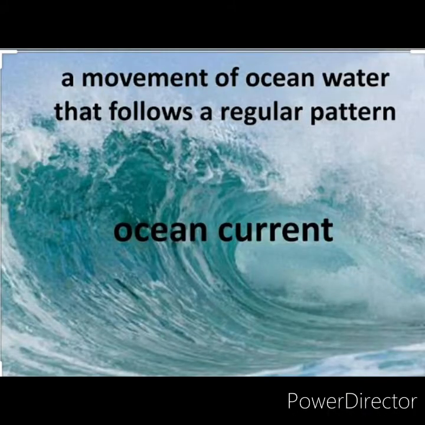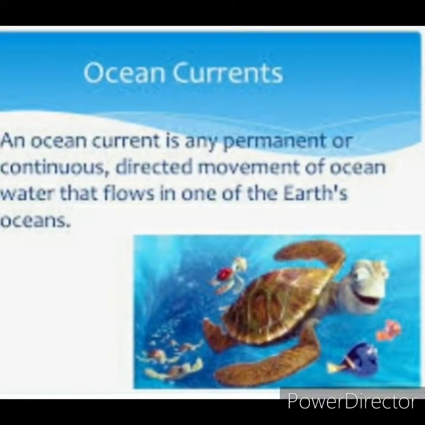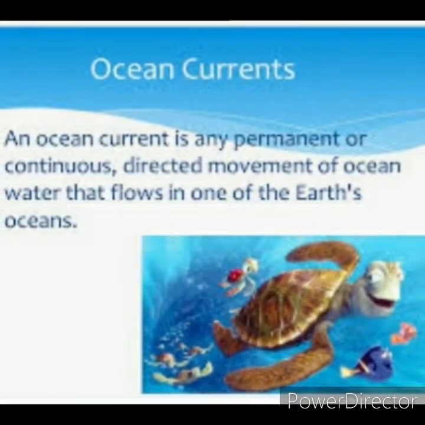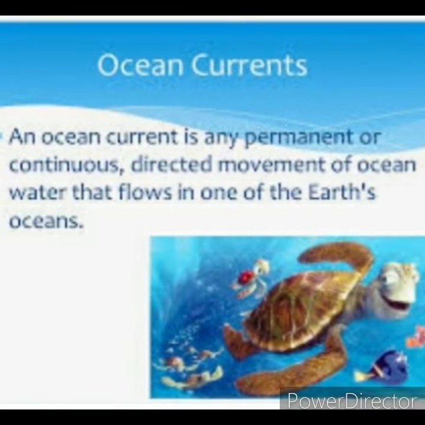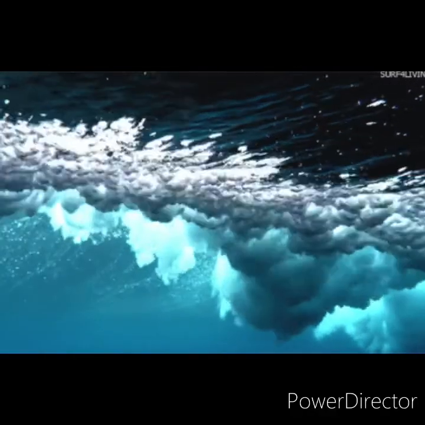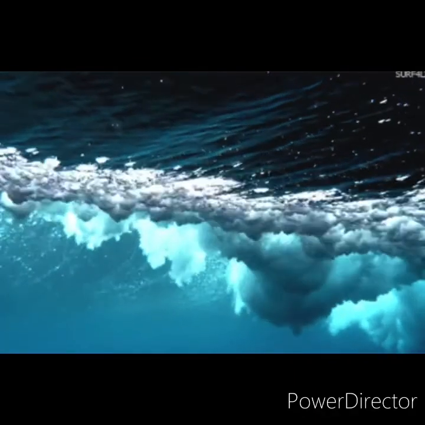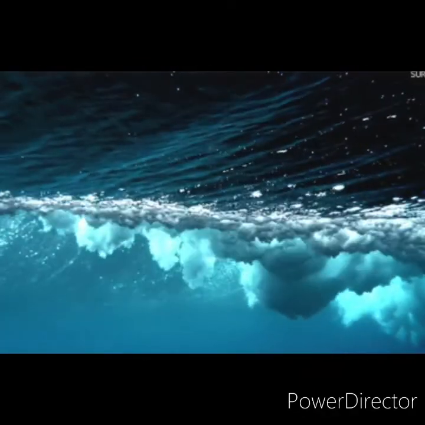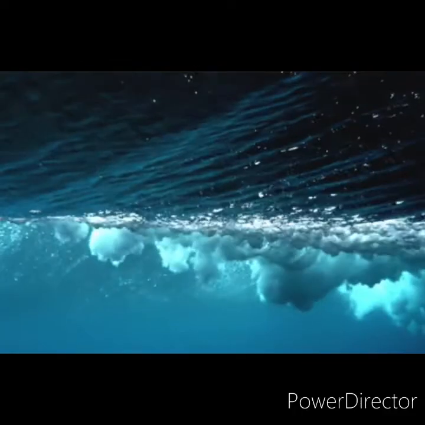Ocean currents. The movement of oceanic water on the surface and at the depths in a definite direction is called ocean current. Ocean currents are in clockwise motion in the northern hemisphere and in anti-clockwise motion in the southern hemisphere. In the northern hemisphere, clockwise motion, and in the southern hemisphere, anti-clockwise motion.